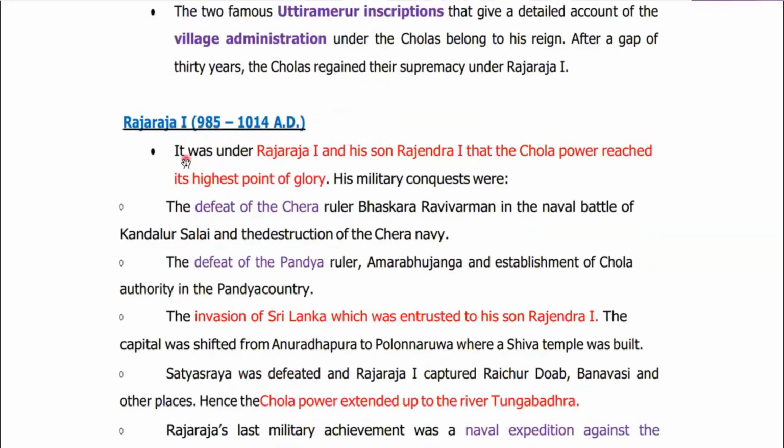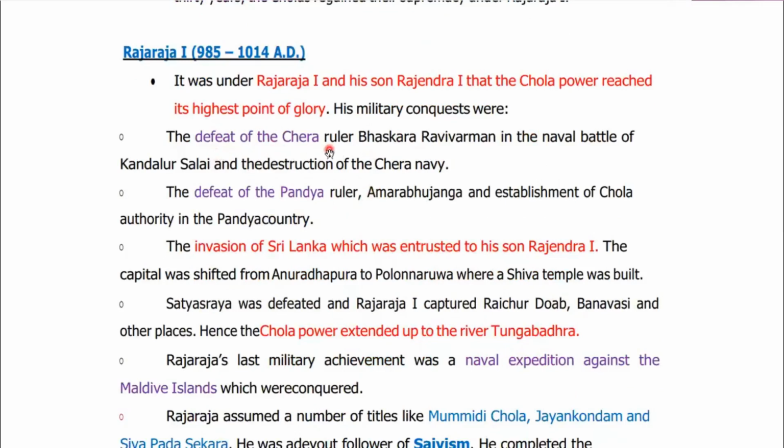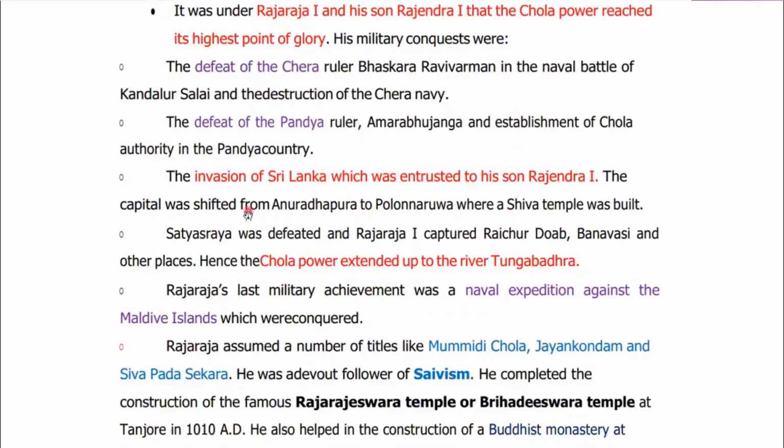Finally, in 985, the Chola Empire gained its supremacy under the rule of Raja Raja I. It was under Raja Raja I and his son Rajendra I that the Chola Empire reached its highest point of glory. They defeated Cheras, they defeated Pandyas, and earlier we saw that Aditya also defeated Pallavas. So now they don't have any competition in South India. Later on, the invasion of Sri Lanka was entrusted to his son Rajendra I. So they also captured this Sri Lanka part.